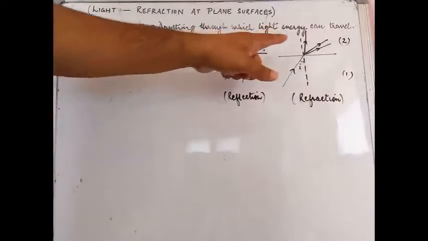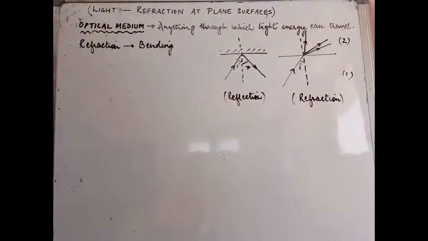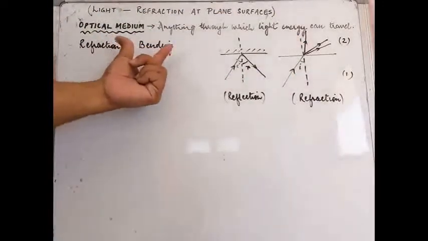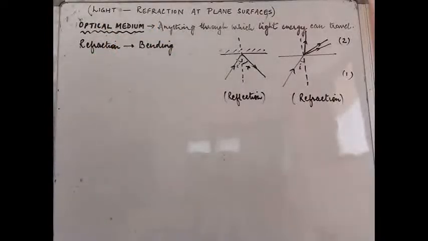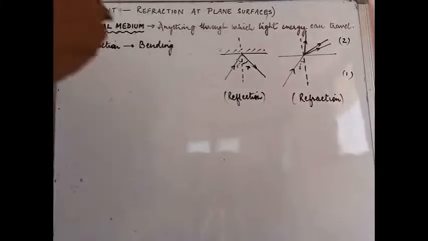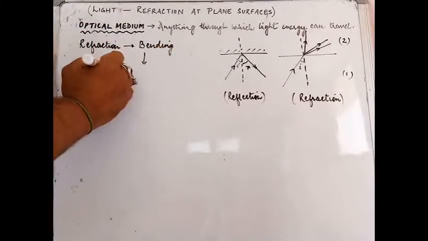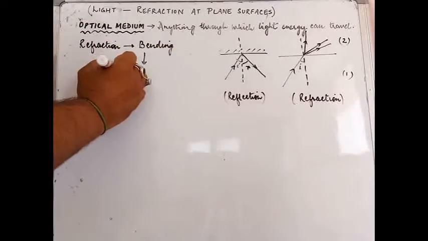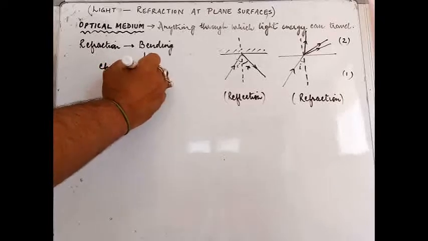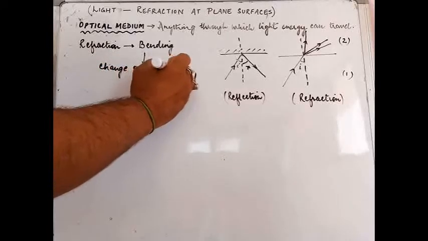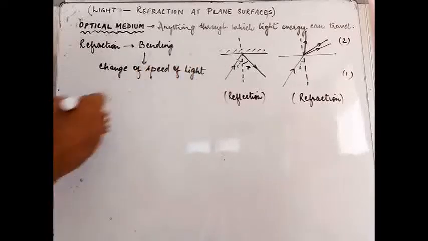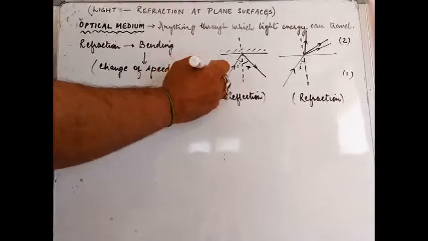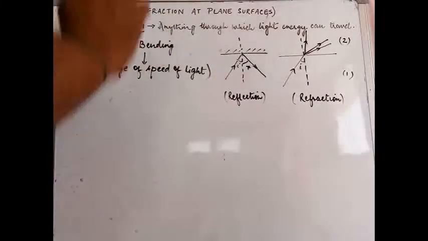Because of which there is a bending that takes place. Okay, so now we have understood why the bending takes place. The bending takes place because there is a change in the speed of light. Okay, so now, what is this change of speed of light?